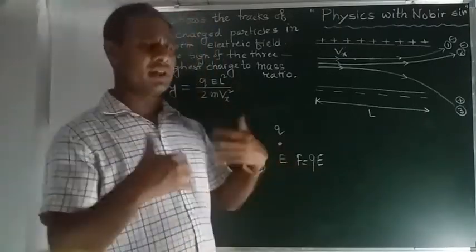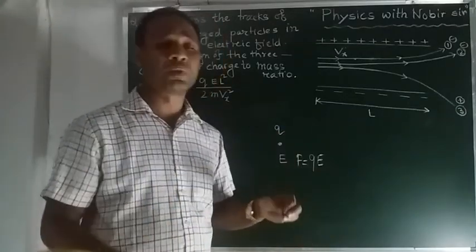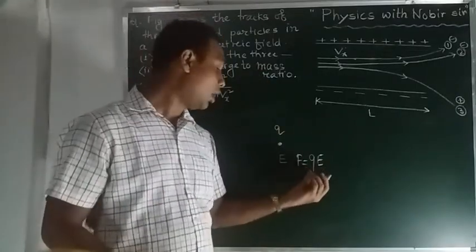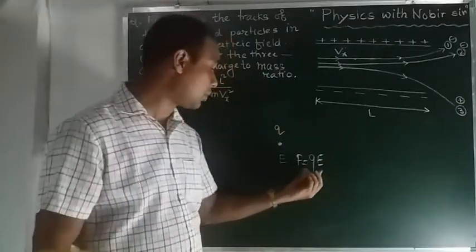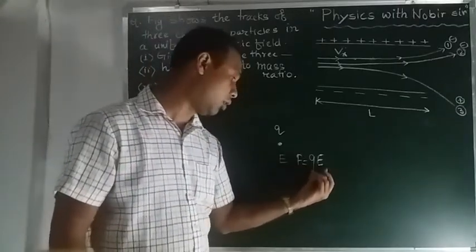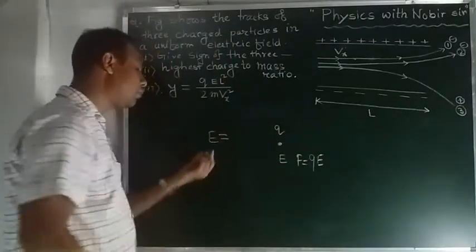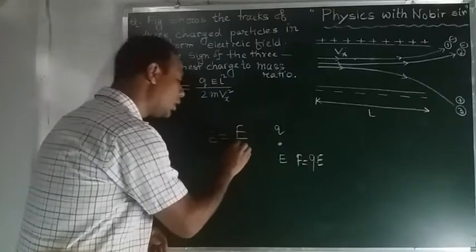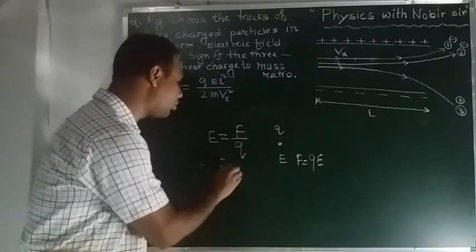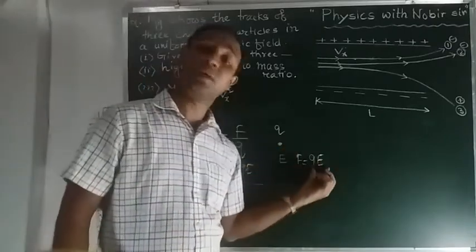Whether it is a moving charged particle or at rest, consider the force exerted on the charged particle. How much force is exerted on a charge? From the definition of electric field, which is force per unit charge, we can easily find F equal to QE. So the force exerted on the charged particle will be QE.